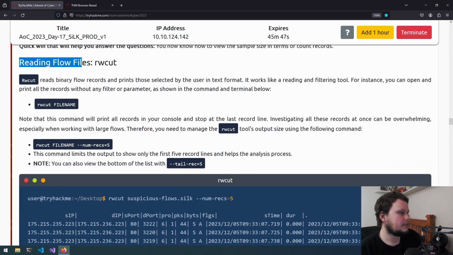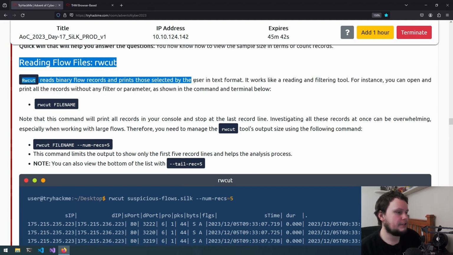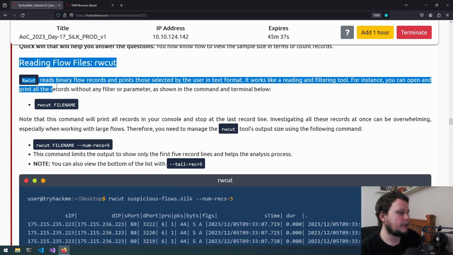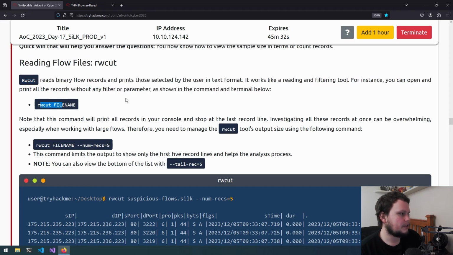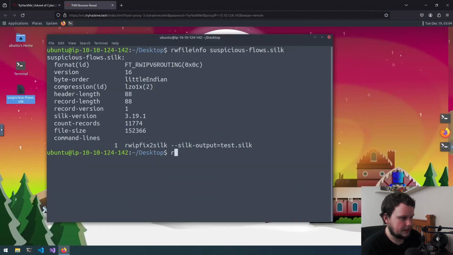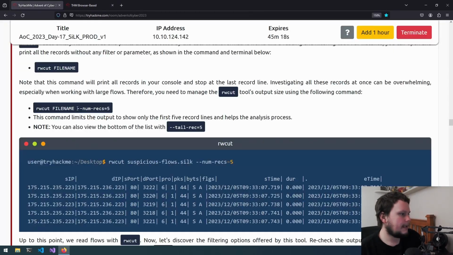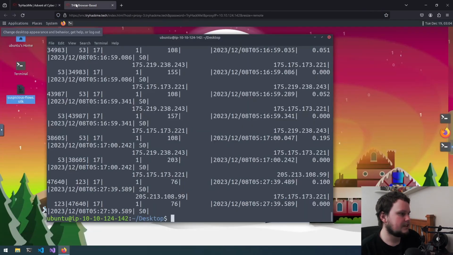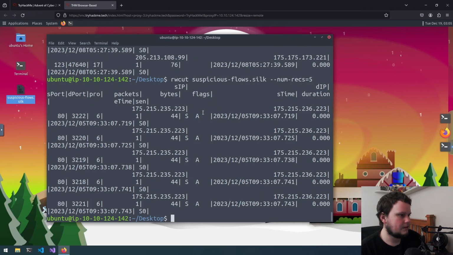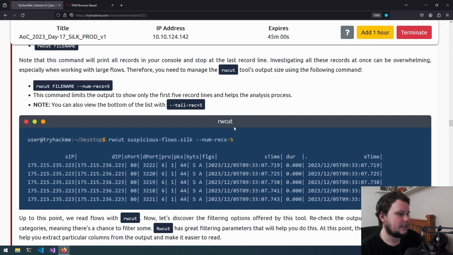So, reading flow files: rwcut. rwcut reads binary flow records and prints those selected by the user in text format. It works like a reading and filtering tool. For instance, you can open and print all the records without any filter or parameter, as shown in the command and terminal below. So rwcut file name. So we'll do rwcut suspicious-flows.silk, and it's given us a lot of output, and it's telling us to use the flag --num-recs=5. So display 5 records, which we have now done. You can also do --tail-recs to get the last one.